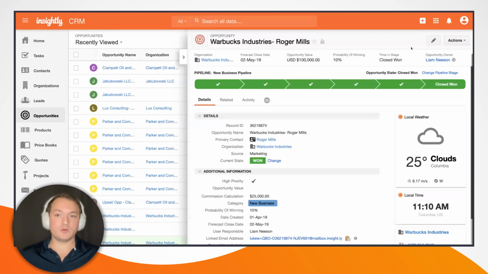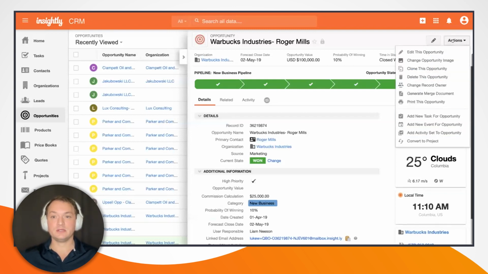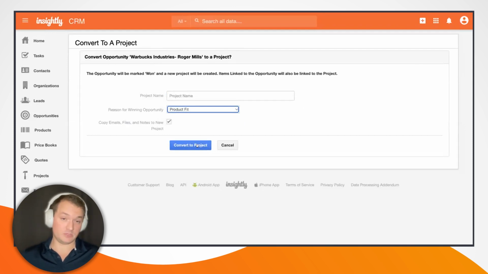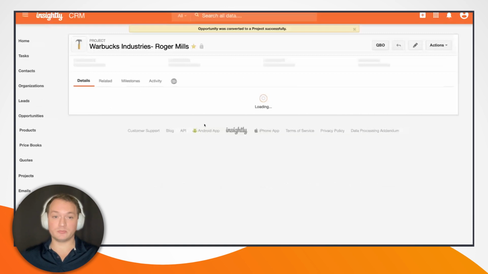And the first thing I'm going to do is convert this opportunity to a new project in Insightly. So from the actions menu at the top right, I will go ahead and convert this to a project. And we'll say we won this because of project fit, and definitely because of the hard work and long hours of my sales team. So let's go ahead and convert this to a project.